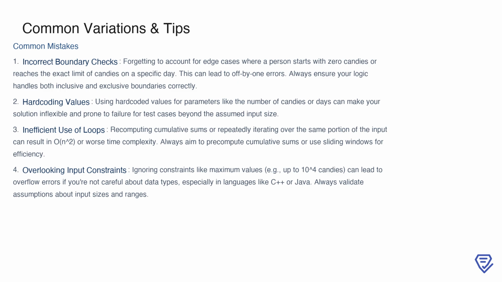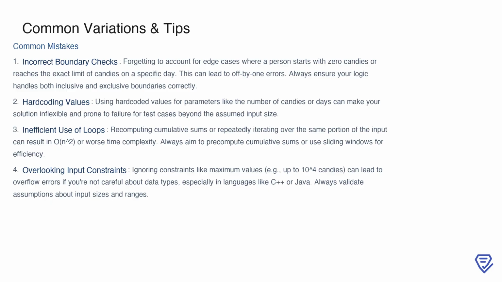For example, you might overlook scenarios where the number of candies starts at 0 or where someone consumes exactly the maximum number of candies allowed on a given day. These off-by-one errors can be tricky, so it's important to carefully manage inclusive and exclusive boundaries in your logic.